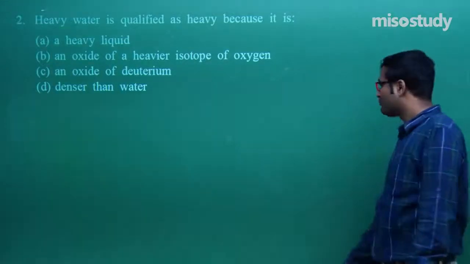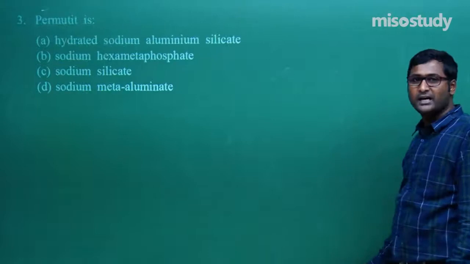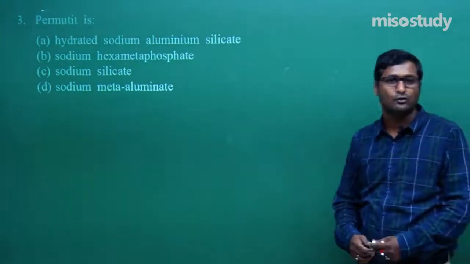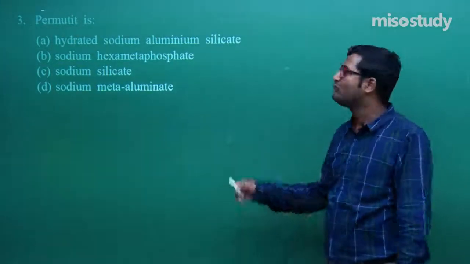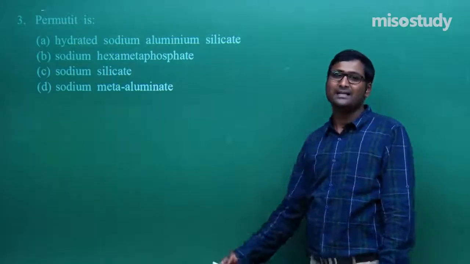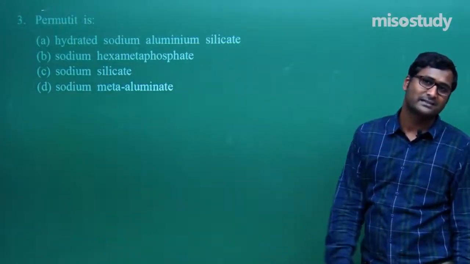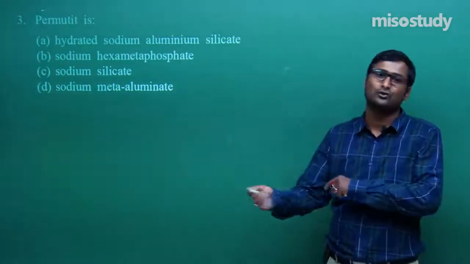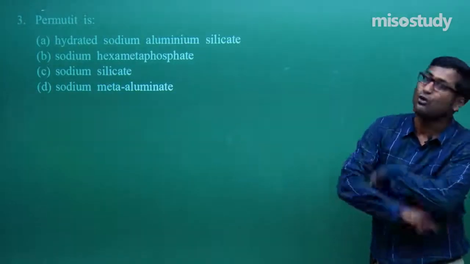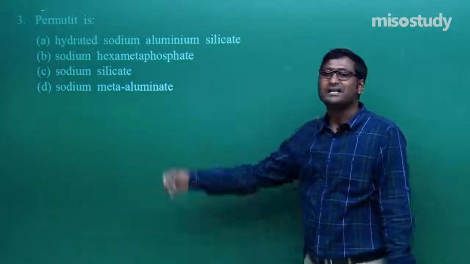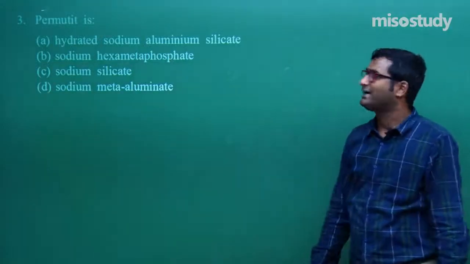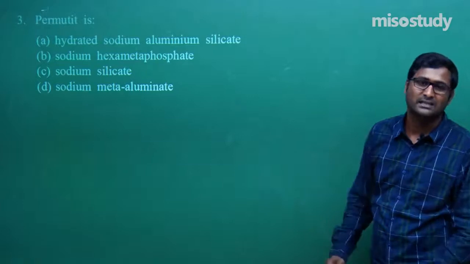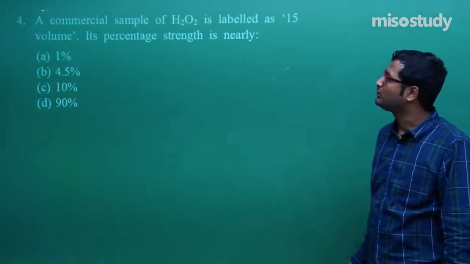Now let's move to the next one. Permutit. We all know permutit is used for softening, that is, to remove the hardness of water. What is the formula of permutit? Sir, the formula of permutit is Na2Al2Si2O8 into xH2O. So what will happen in this case? Sir, this one is hydrated sodium aluminum silicate. Now let's move to the next one.